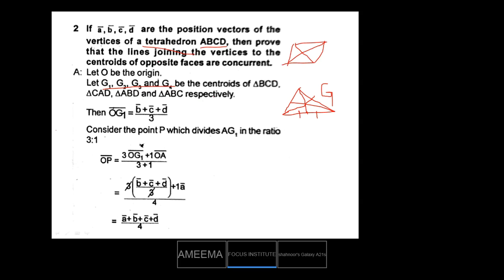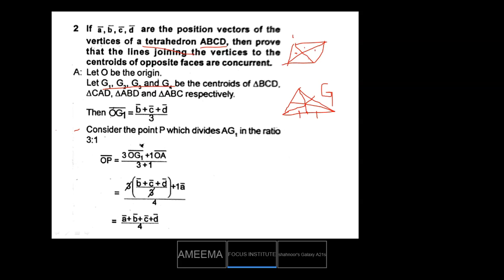So we are having four vertices, right? How many vertices do we have? One, two, three, and the fourth vertex. So the four centroids are G1, G2, G3, G4, the centroids of triangle BCD, triangle CAD, triangle ABD, triangle ABC, respectively.